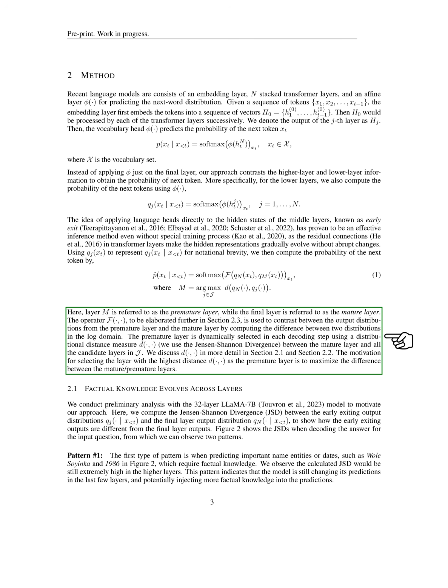We then compute the probability of the next token by contrasting the output distributions from the premature layer, the layer with the highest distance from the final layer, and the mature layer, the final layer. The motivation for selecting the layer with the highest distance as the premature layer is to maximize the difference between the mature and premature layers.